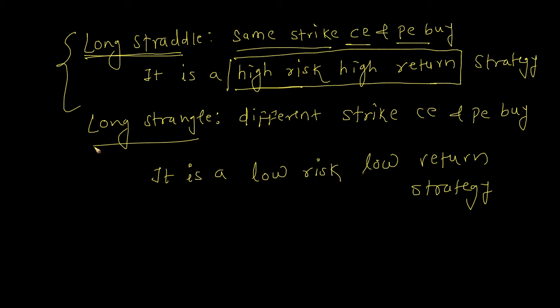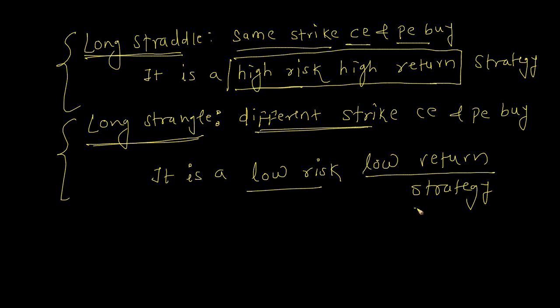But if you are a conservative trader and you want less risk, you may go for long strangle. In the long strangle we buy a put and a call of different strike prices. This strategy is used by conservative traders who want less risk. When the risk is less, of course, the return will also be less.